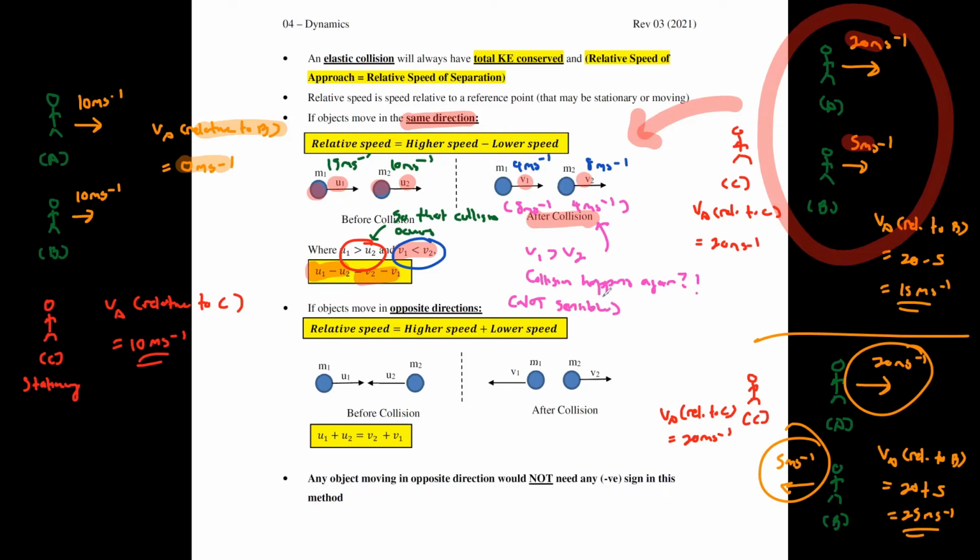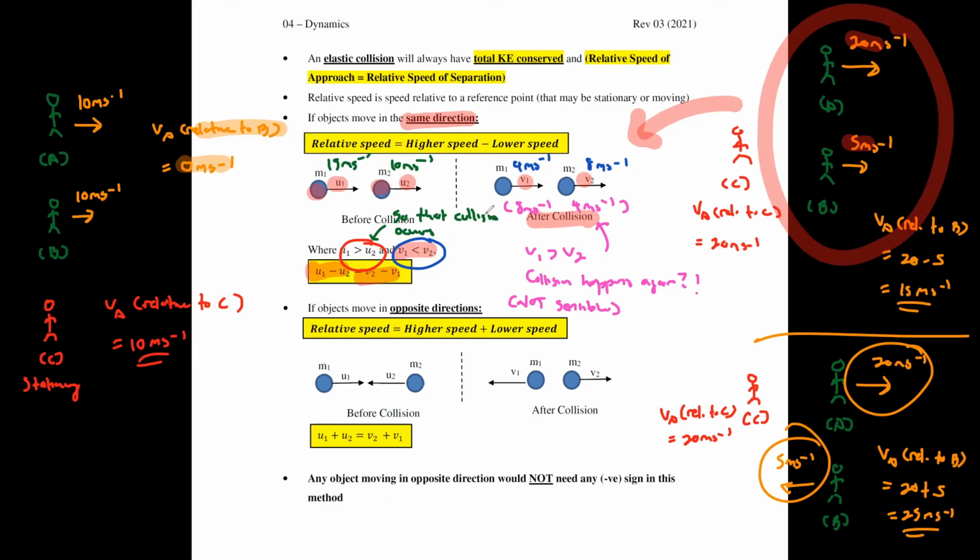You normally see that when an object hits another object, the objects either move together away or move separately, right? In the case that they move separately, you don't see a collision happening, then after that a collision happens again. It's like you will continuously have multiple collisions. This is just not possible.